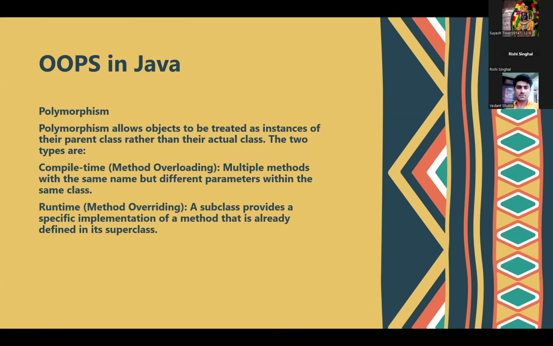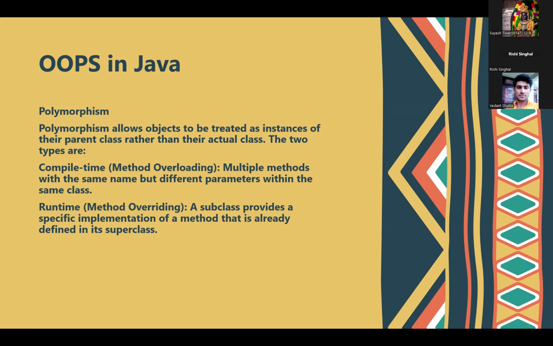Polymorphism allows an object to be treated as an instance of its parent rather than its actual class. Polymorphism is of two types. Compile time, that is method overloading: multiple methods with the same name but different parameters within the same class. The second one is runtime, that is method overriding: a subclass provides a specific implementation of a method that is already defined in its superclass.